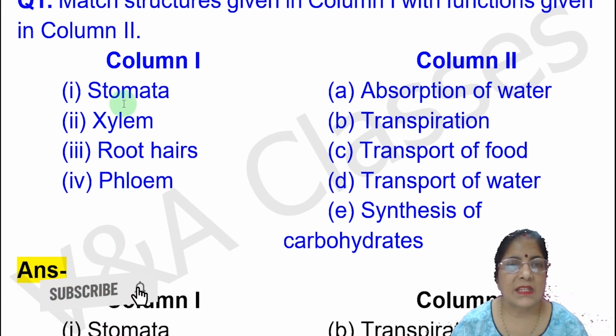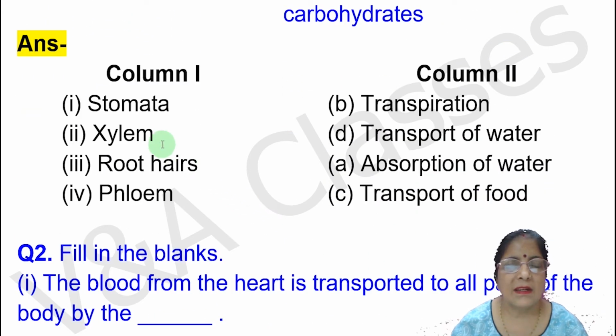In column 1, structures are stomata, xylem, root hairs, phloem. In column 2, functions are absorption of water, transpiration, transport of food, transport of water, synthesis of carbohydrates. Now answer. For stomata, function will be transpiration. For xylem, function will be transport of water. For root hairs, function will be absorption of water.